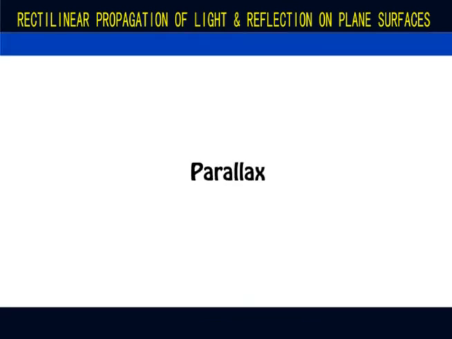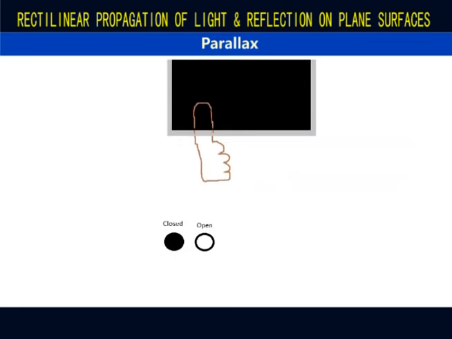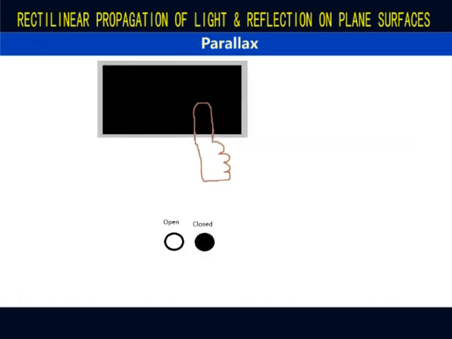Next, parallax. Now, stick your thumb upright as shown on your screen, with a board, a TV or a phone about 4 meters in front of you. The thumb should be positioned right in front of your eyes. Try and position it in the middle as much as possible with your eyes open. Now close your left eye. The thumb moves to the left of the screen. Open both eyes and everything is back to normal. When you close your right eye, the thumb moves to the right of the screen.